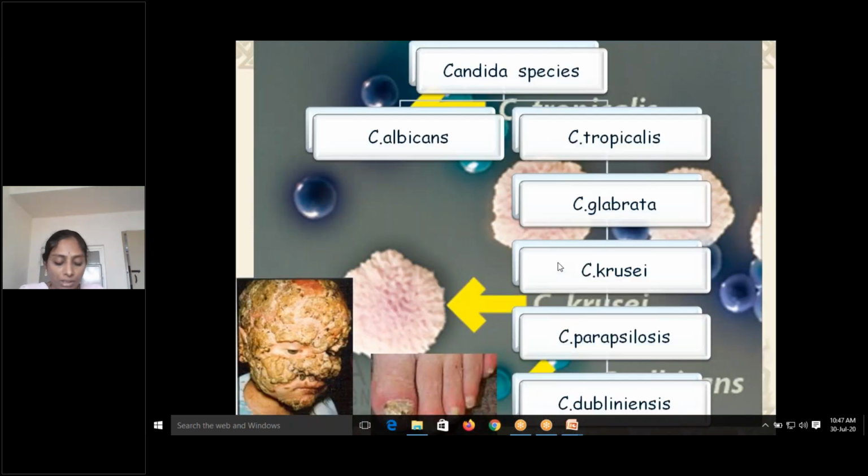Initially it was thought that Candida albicans was the only species, I mean the only common species causing disease. But now it's proved beyond doubt, with the advent of HIV and other immunodeficiency conditions, that non-albicans species like Candida tropicalis, Candida glabrata, krusei, parapsilosis, and dubliniensis have become very common. In fact, Candida albicans has been put to the side. These non-albicans species have increased in importance.